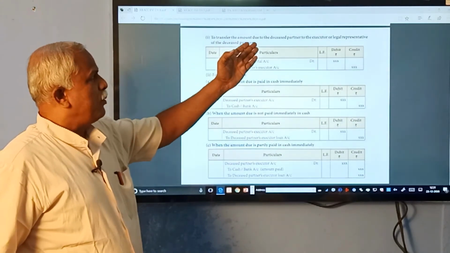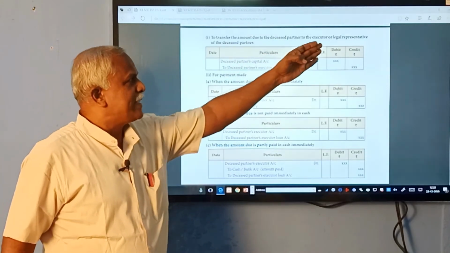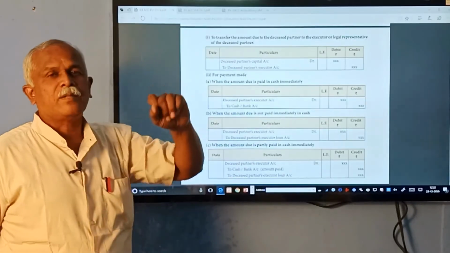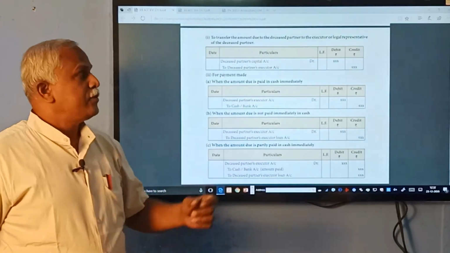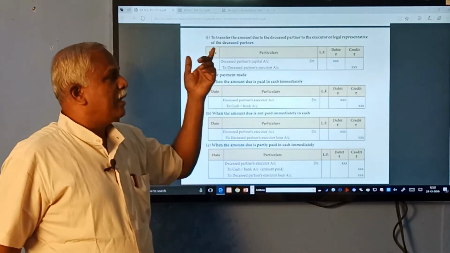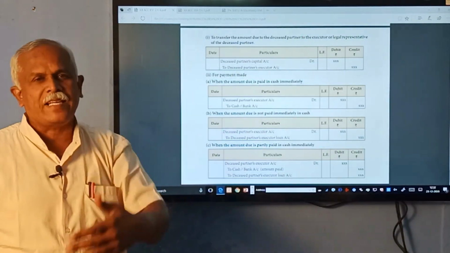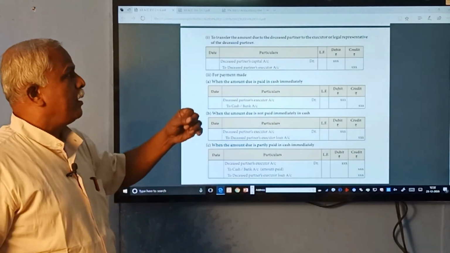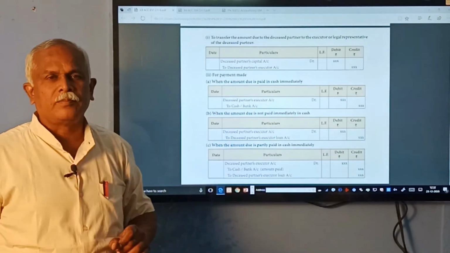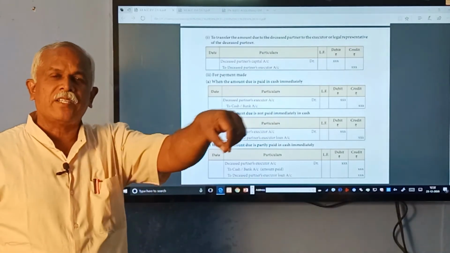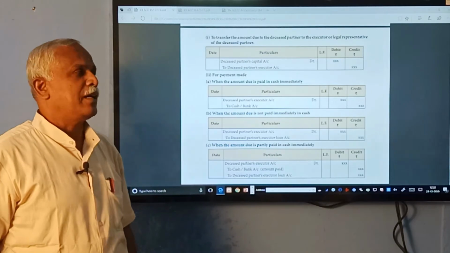To transfer the amount due to the deceased partner to the executors or legal representative of the deceased partner. So, who will receive the amount? Executors or legal representative. Legal representative means legal heirs, his wife or his son, daughter, whosoever may be, those who are appointed by the court. The court will appoint the person to receive the benefits of the deceased partner.